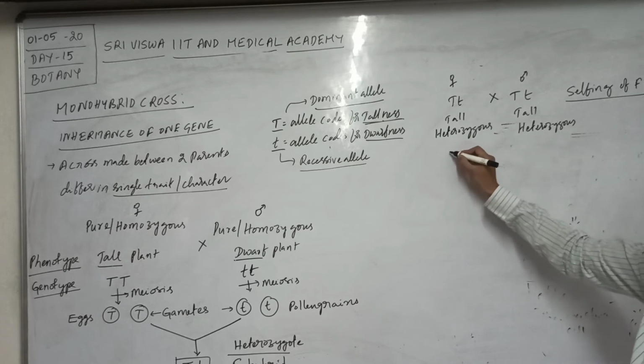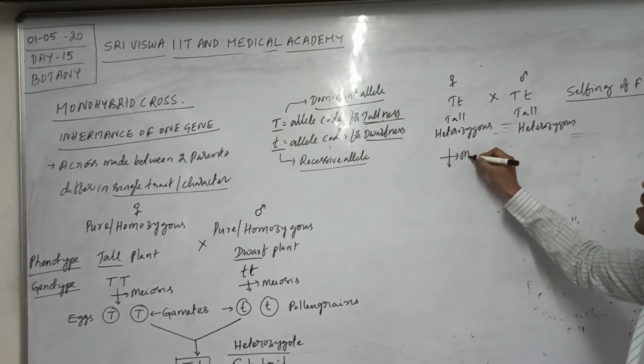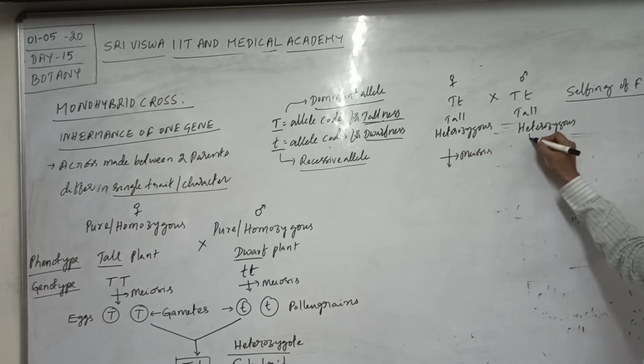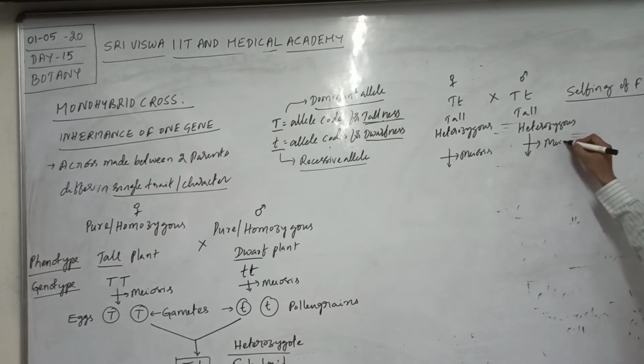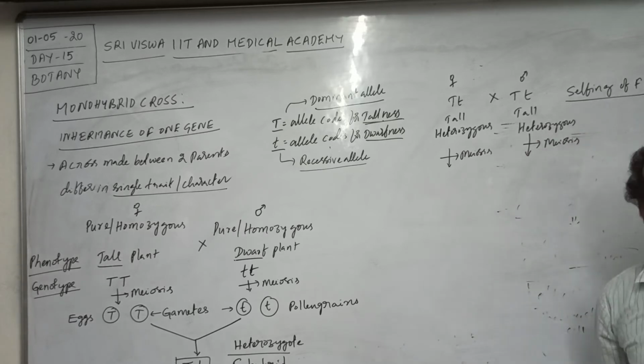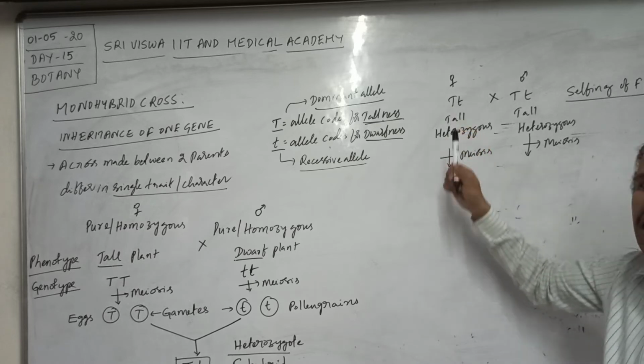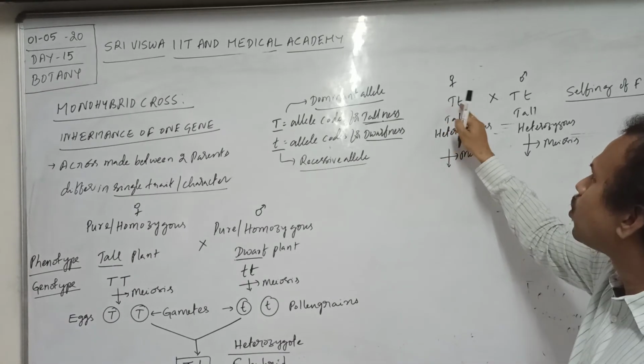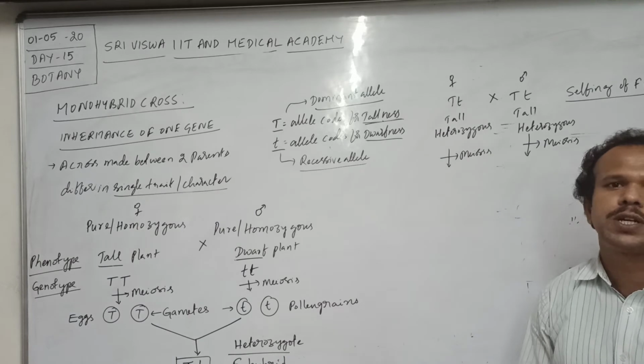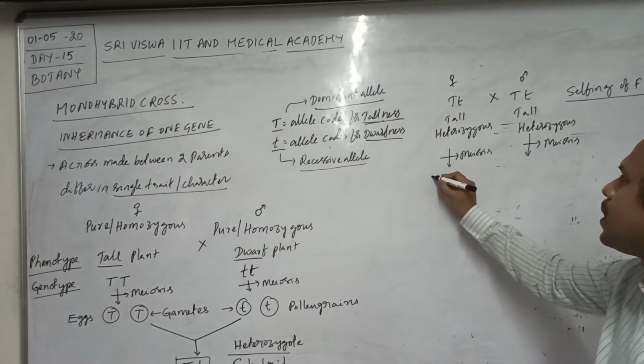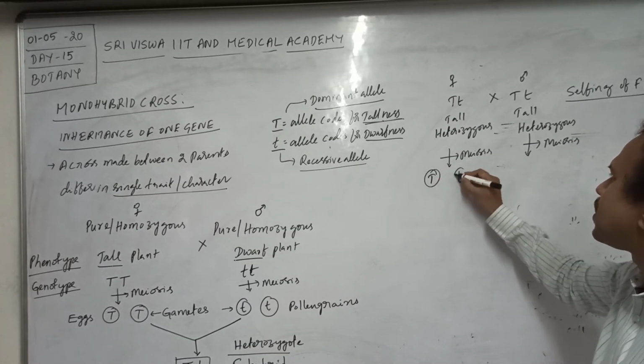Then consider meiosis. Whenever meiosis occurs in these heterozygous individuals, how many alleles of a gene are present? Both alleles of a gene are present in the same individual: capital T allele as well as small t allele.